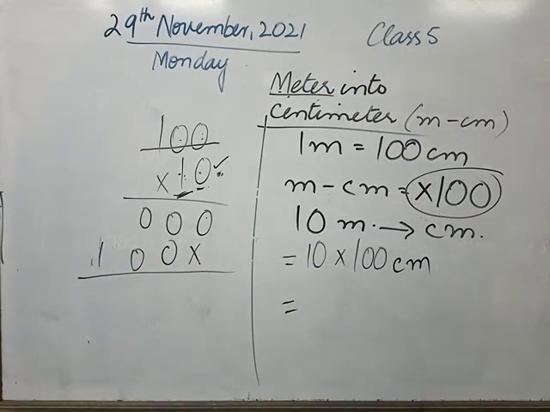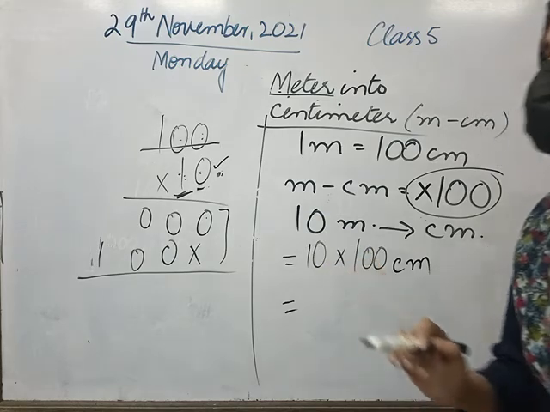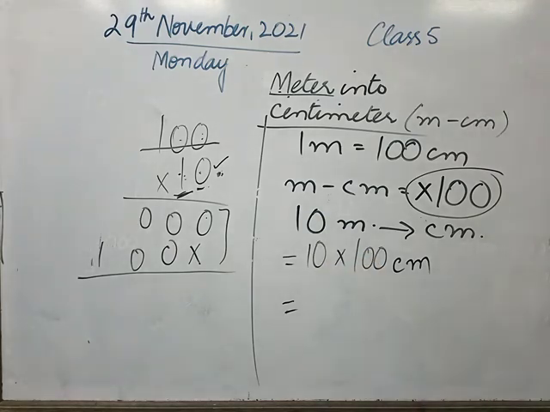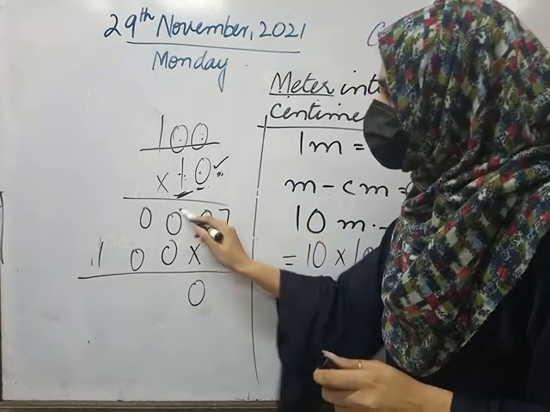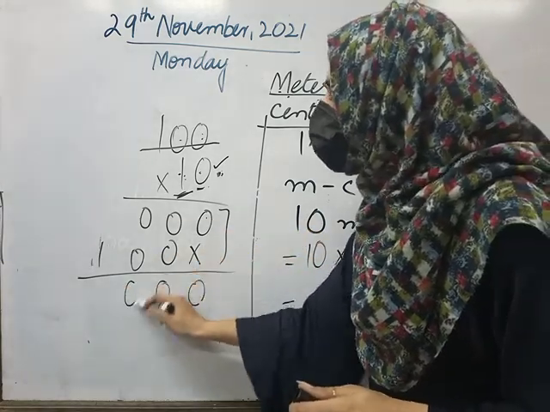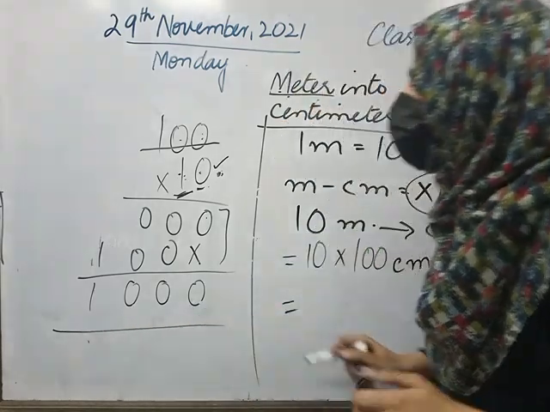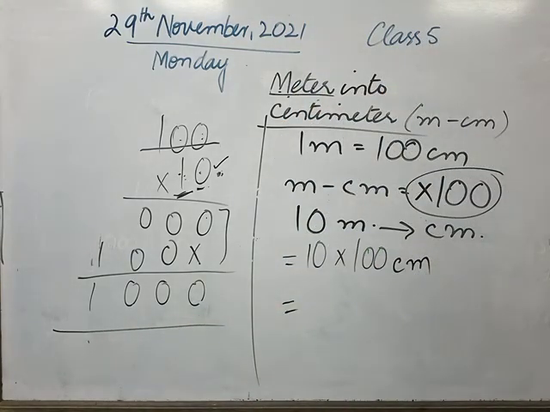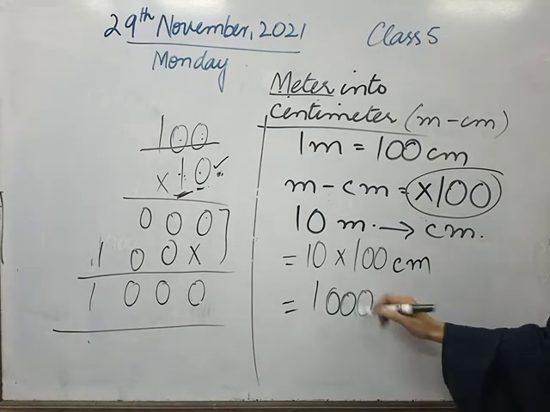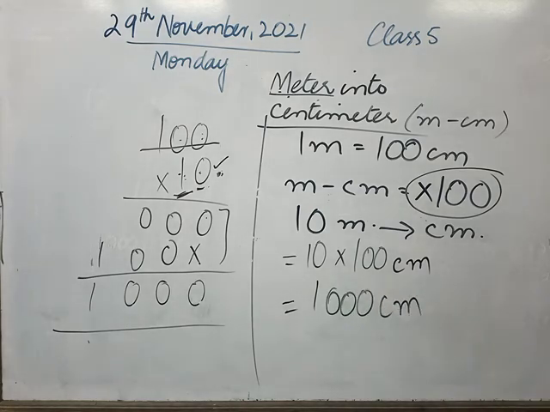So in the end class, we will simply add it. I will add the whole. Now 0, 0 plus 0, 0, 0 plus 0, 0 and we have 1. So in total we have 1000. And the unit we will write in the end, in which we are going to move, which is centimeter.